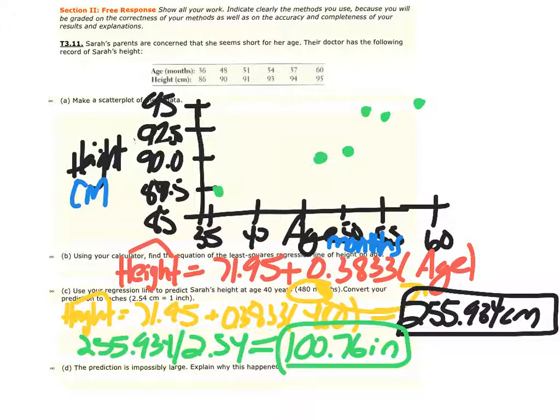So if you take a look at this here, our data is between 35 months and 60 months. So we interpolate whenever we predict our x values in this range. When we're outside of this range, which clearly 480 is, it is called extrapolation. So because we are extrapolating, we must be very careful with our predictions of anything outside of the 60-month range.